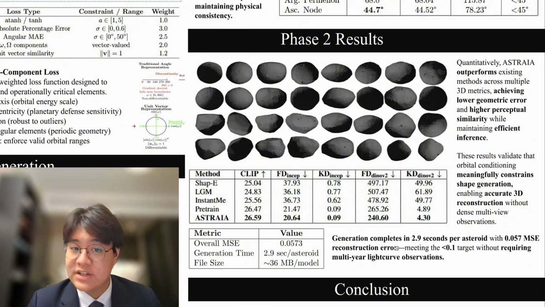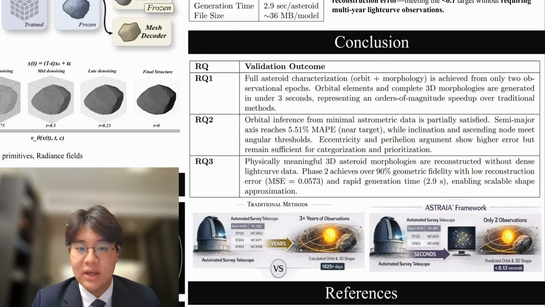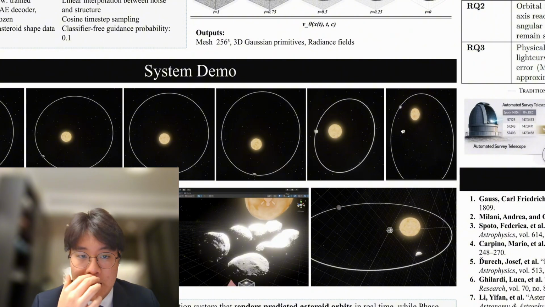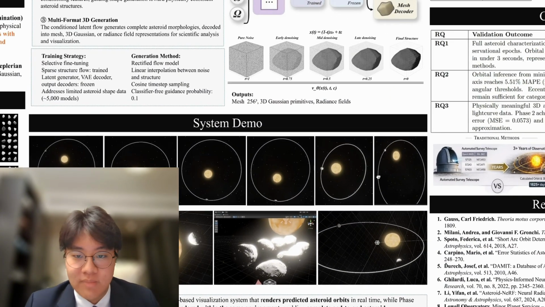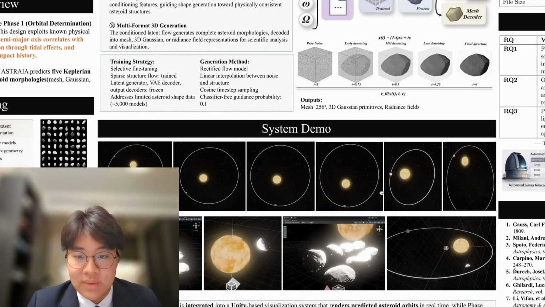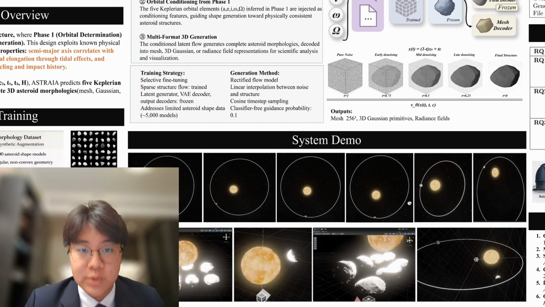ASTRAIA is an AI engineering project that demonstrates that physics-informed neural network architectures can solve problems previously considered physically impossible. The combination of attention mechanisms, structured feature engineering, and conditional generation achieves 3 orders of magnitude speedup over traditional methods. The framework validates that deep learning can extend AI's reach into scientific domains while still relying on classical computation. Thank you.